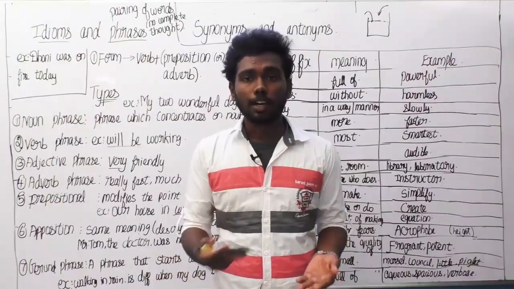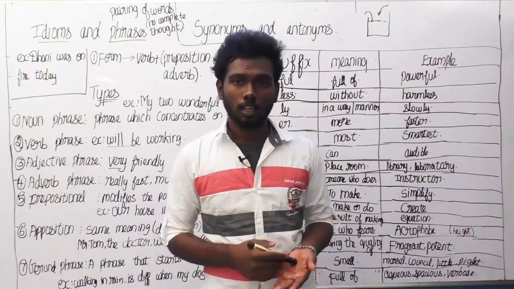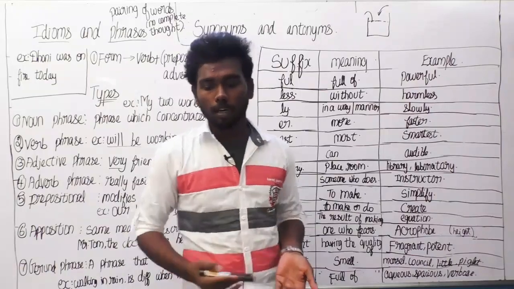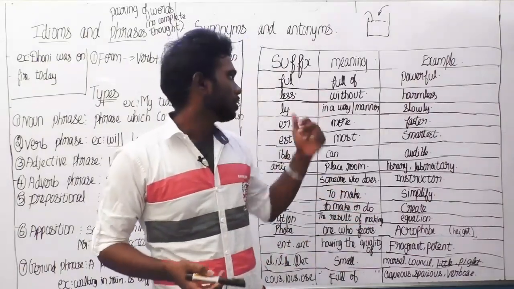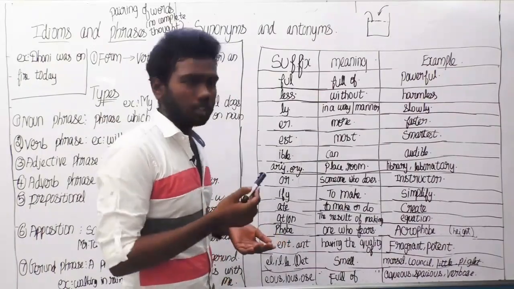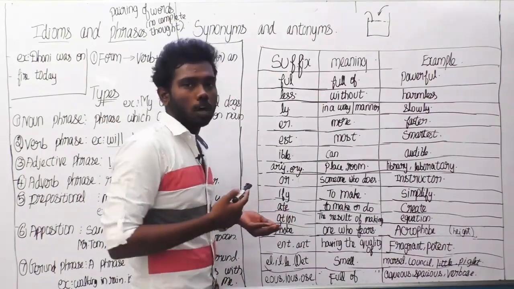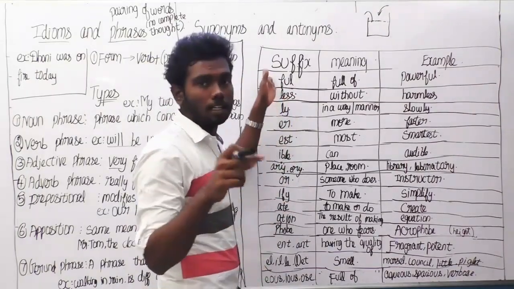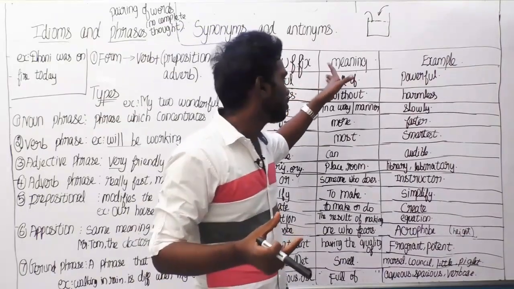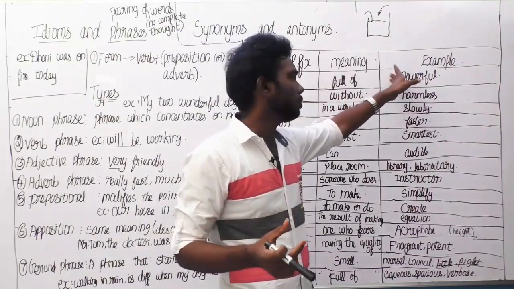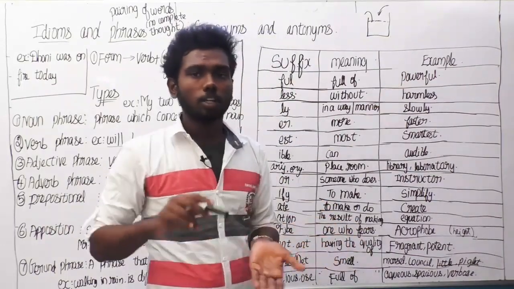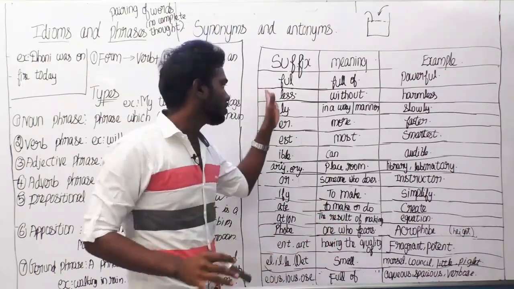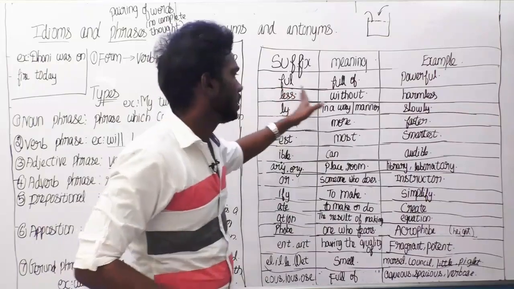Okay students, let us continue our session with synonyms and antonyms. We have initially seen the prefixes and their meanings and examples. Now let us see the suffixes and their meanings and examples. These are also important things which will be useful for you to solve synonyms and antonyms. The first suffix will be full. A word ending with full means full of. The example, powerful. Powerful ends with full, so the meaning is a person full of power.